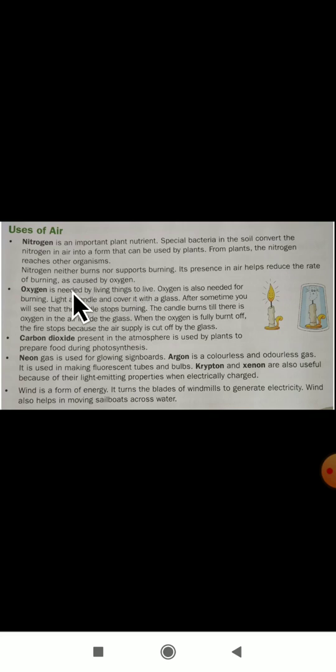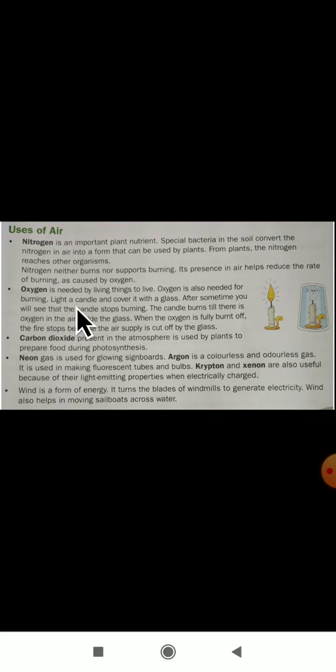Next, oxygen is needed by living things to live. Yes, without oxygen we cannot live. If there is sufficient oxygen, only then can living things live on earth. Oxygen is also needed for burning, for combustion.